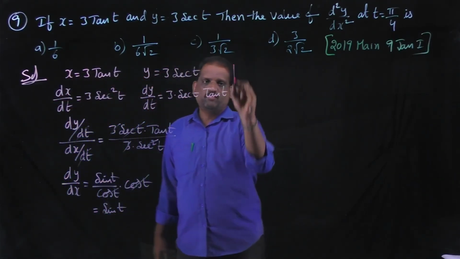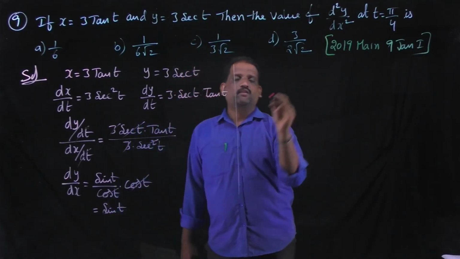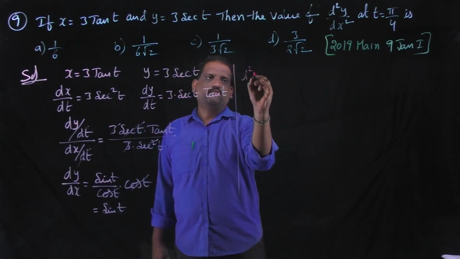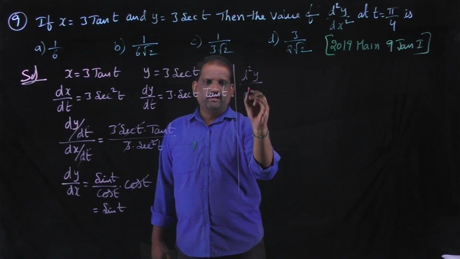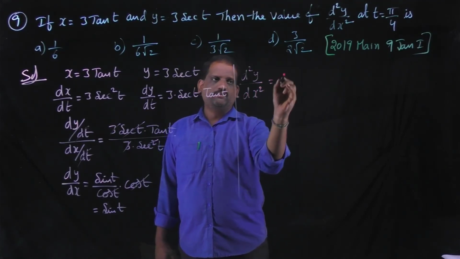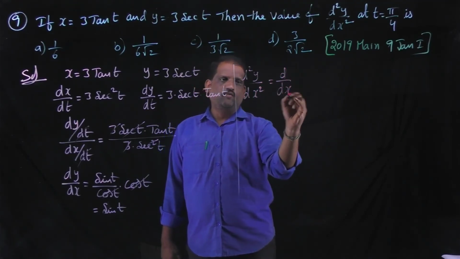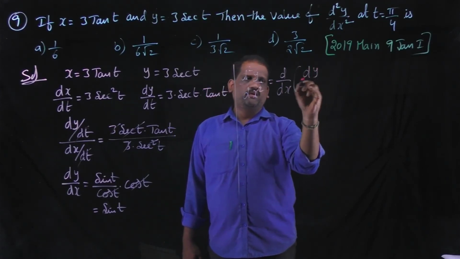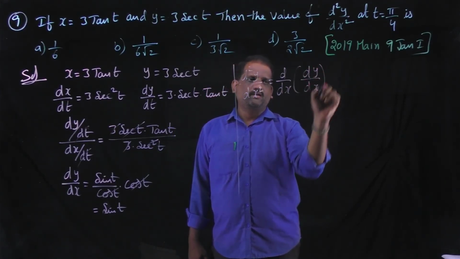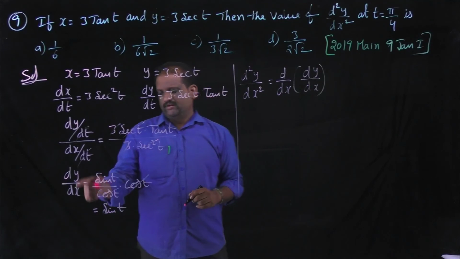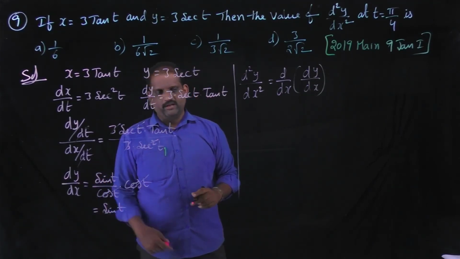Now we are going for d square y by dx square. D square y by dx square is the derivative of dy by dx, but dy by dx is in the form of the variable t.